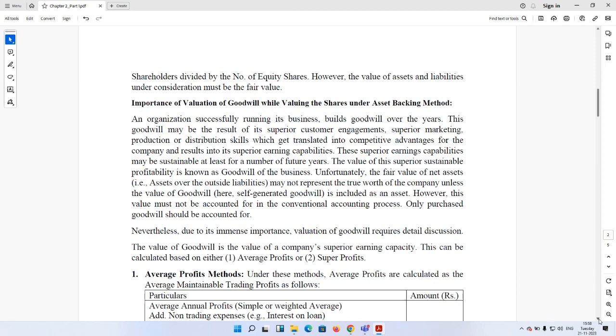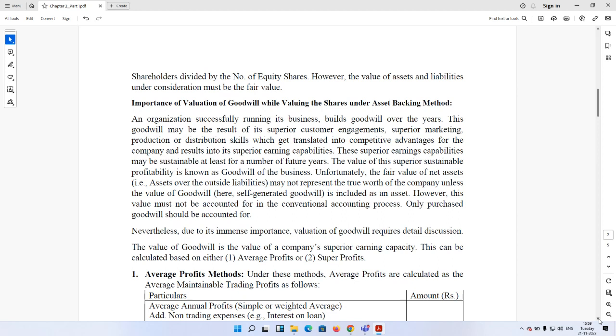So their value lies in some intangible aspects of the company's operations, its engagement with the customers, way of servicing, which are not at all reflected in the assets that the company owns. Accordingly, the fair value of net assets and the company's worth will be completely different. And the difference is actually the intangible factors combined together into goodwill.